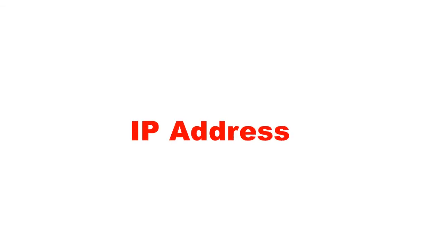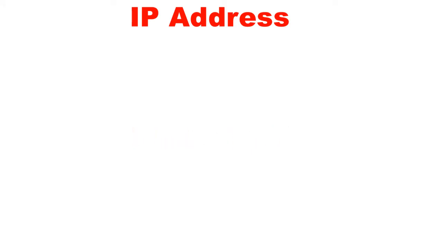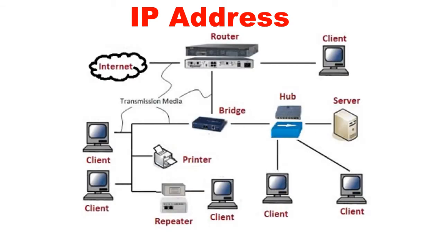IP address. An IP address is a unique set of numbers that is used to identify a device on a public or private network. IP stands for Internet Protocol. So IP address is Internet Protocol address. It is the set of rules governing the format of data sent through a network. Therefore, IP addresses are the unique recognition of all devices across the private as well as public network.